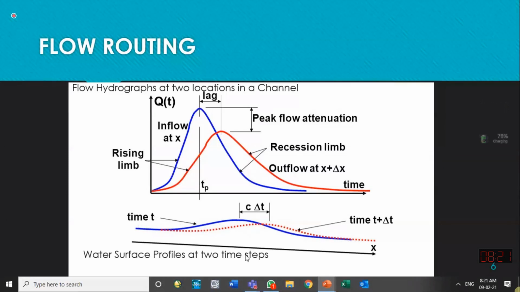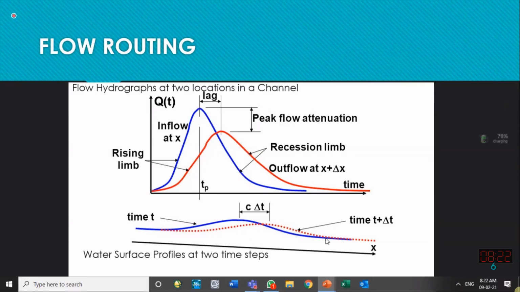If I make the water surface profile after some time t plus delta t, then I will not get the same. What I am seeing in this profile is a flood wave. I am seeing a higher elevation at one location and lower elevation at the downstream and upstream side. So I will see that this flood wave has propagated down. It has moved down, and it will not have the same elevation. It will be attenuating also.